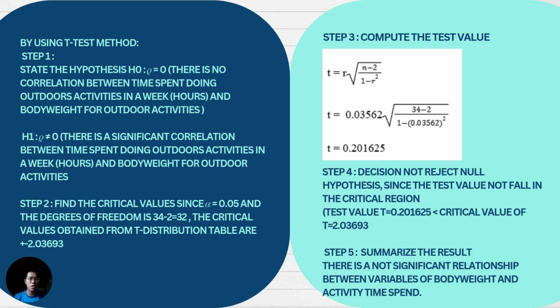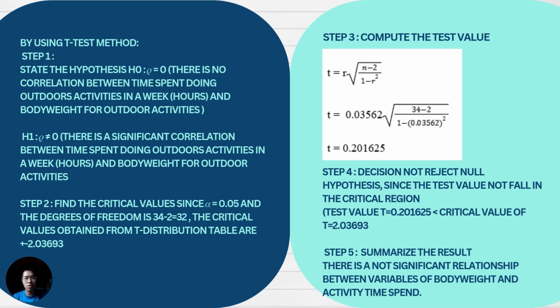Step 2, we need to find the critical value, which is the rejection region. Since alpha is 0.05 and the degree of freedom is 32, the critical value obtained from the t distribution table is plus or minus 2.03693. Step 3 is to compute the test value by using this formula: r times the square root of n minus 2 over 1 minus r squared. By using this formula, we know that t is equal to 0.201625.